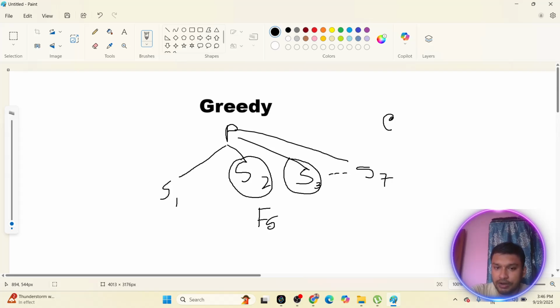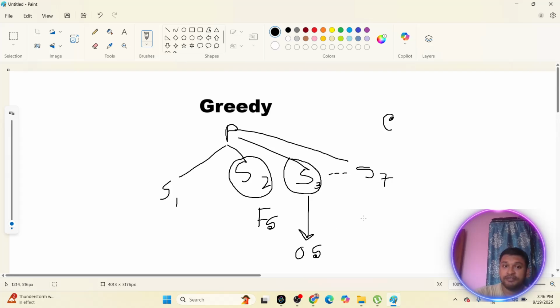Now among those feasible solutions, if you try to find which will take maximum or minimum, if it is a maximization problem or a minimization problem, then only one solution would be maximum or minimum depending on the question. So that particular solution would be called the optimal solution.